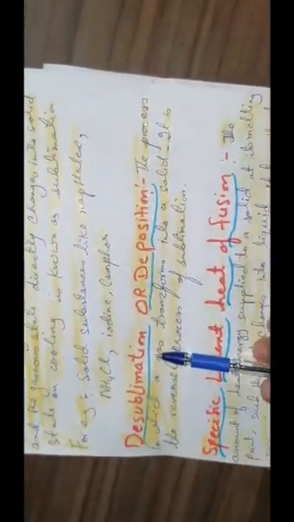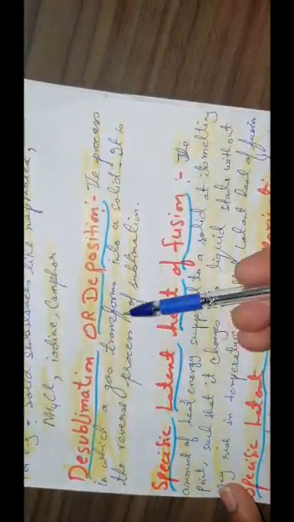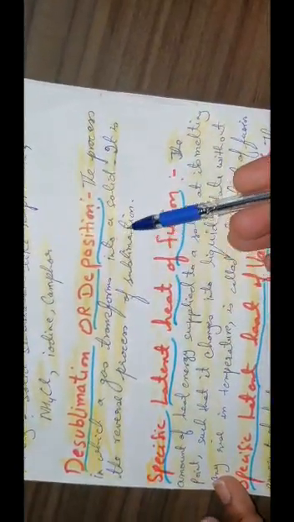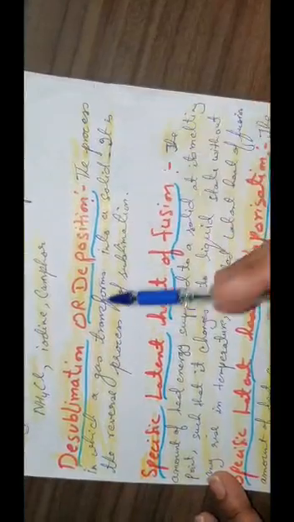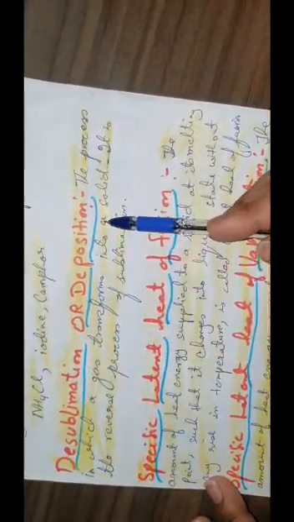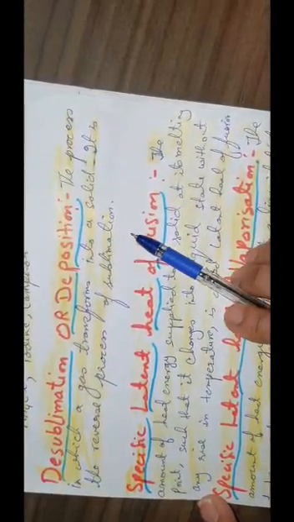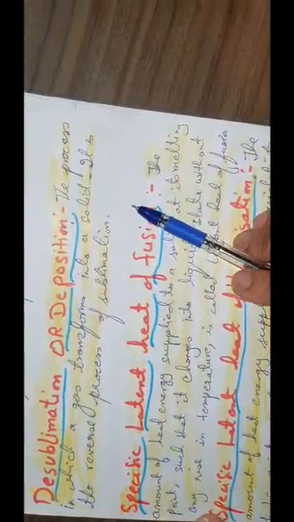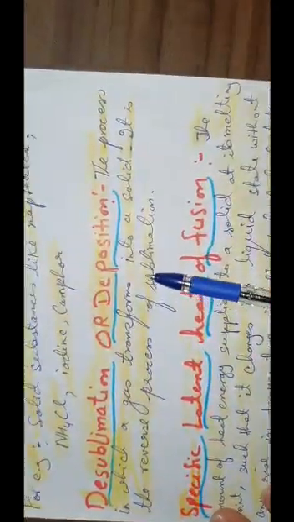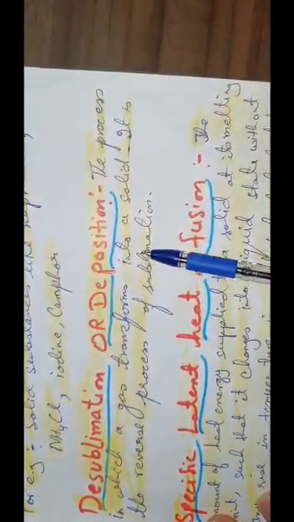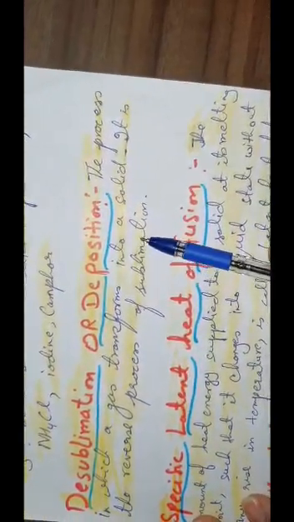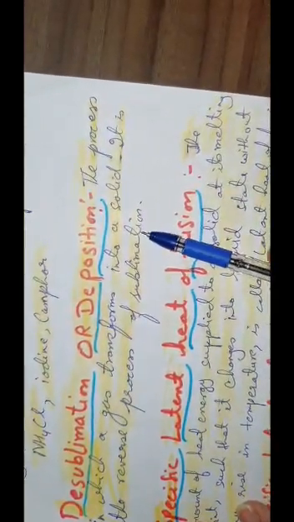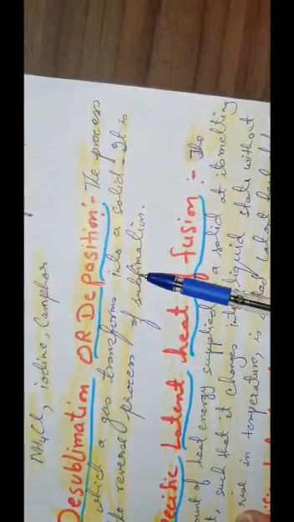What is desublimation? It is a process in which a gas on cooling transforms into a solid state. Another name of desublimation is deposition. It is a reverse process of sublimation. For example, water vapor changes directly to ice without first becoming a liquid. So this is how snow forms in clouds. So this is the example of desublimation.